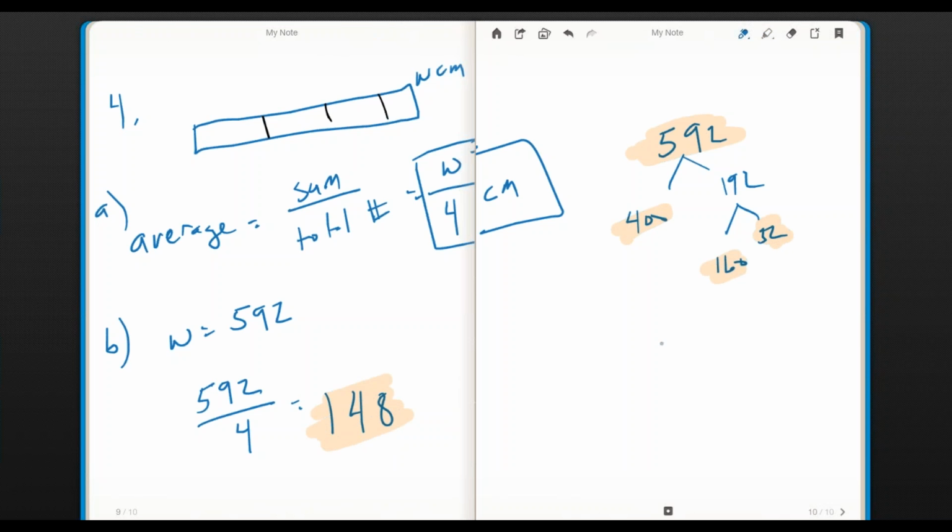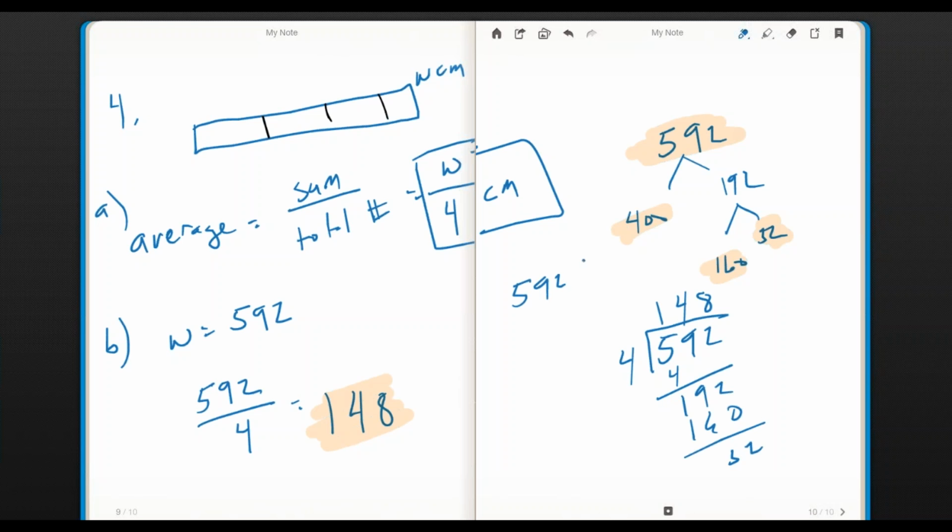But there are other ways to divide. You could certainly divide using a long division mat or signs, and go through the process this way, and you'll never guess what you're going to end up with, right? 4 goes to 192, that would be 4 times because it's 160, and then we have the 132 like that. That's a very valid way to do it. When you're dividing by 4, it's a lovely trick to realize that you have to divide it by 2, which is pretty easy, right? That's 296, and divide that by 2 to get 148. So when you're dividing by 4, you can divide by 2 twice to get the answer. So that's 3 different methods to do it.